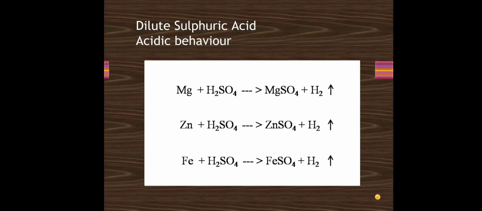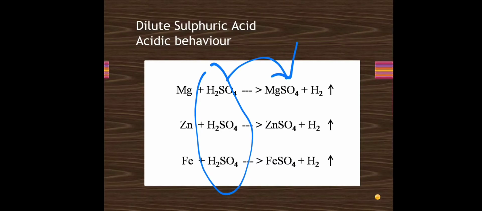Dilute acids react with metals to release hydrogen gas. So when metals react with dilute sulfuric acid, it releases hydrogen gas. Whether it is magnesium, zinc or iron, when it reacts with dilute sulfuric acid, what we get is the corresponding sulfate salts and hydrogen gas released.